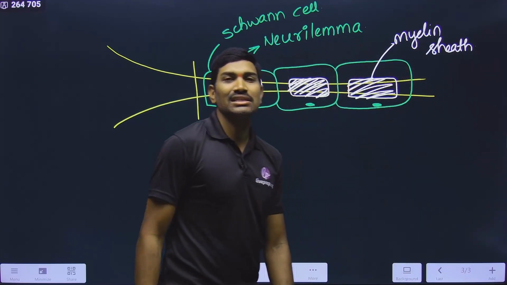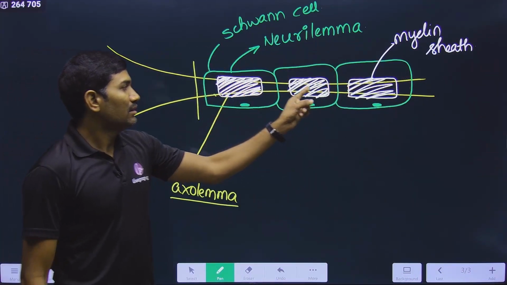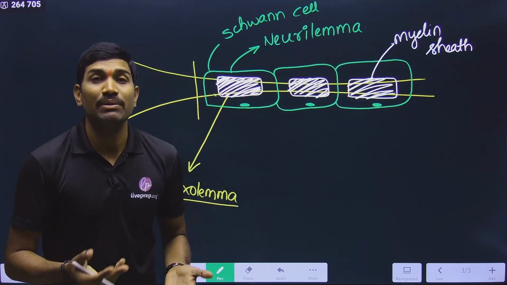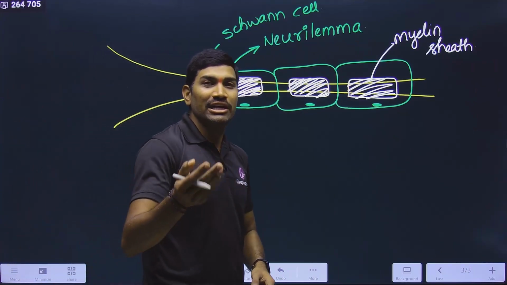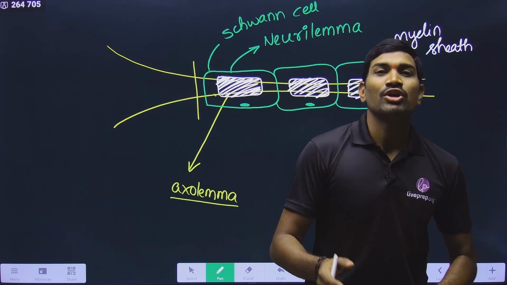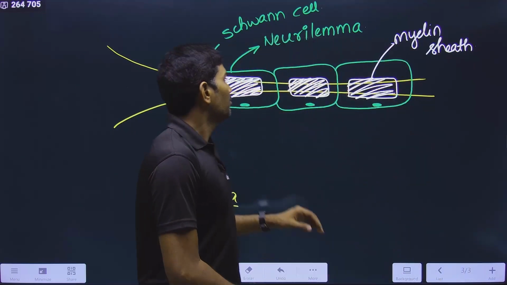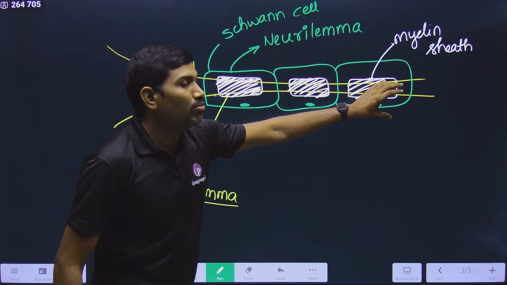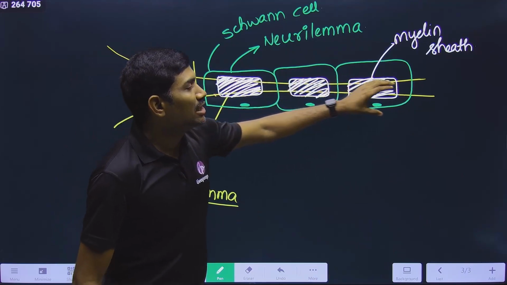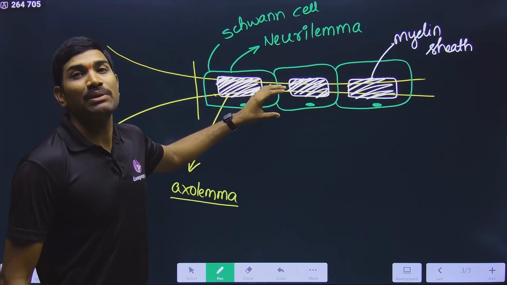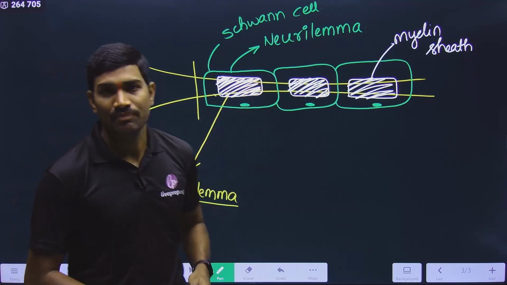This myelin sheath is white in appearance. That is the reason why we talk about white matter and gray matter. Why are we getting the white matter? Because that is the myelinated portion of the neuron. The myelinated portion of the neuron will give a white appearance. That's why it is called white matter.